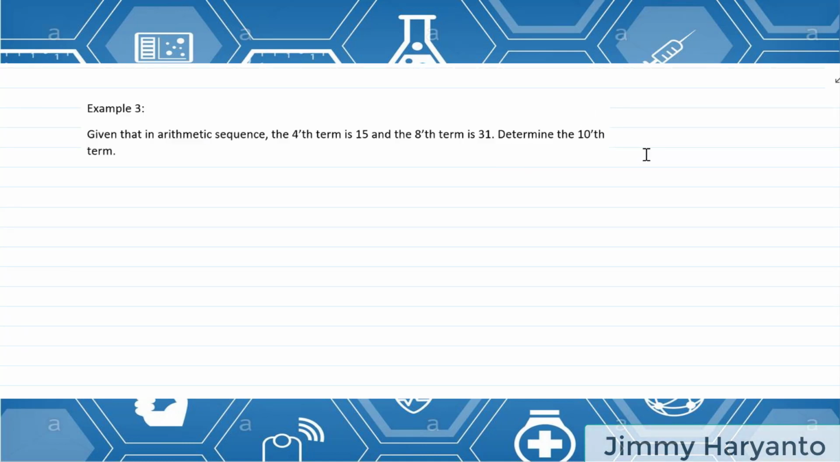Okay. Next, example 3. Given that in an arithmetic sequence, the fourth term is 15. The fourth term, the symbol is U4, is 15. I can write it like that. And then the eighth term is 31. I can write U8 equals 31. Okay, do you get it?